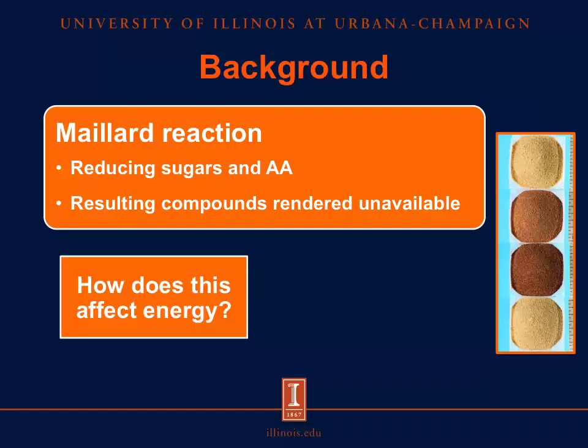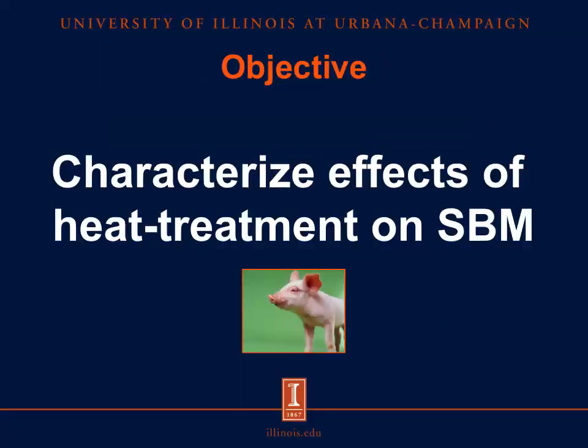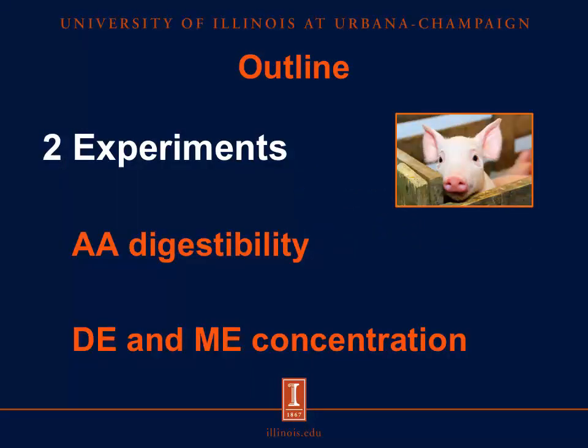But something that we began to wonder about was the energy question. How does heat damage affect the energy availability of these nutrients? And at the same time, how is the Maillard reaction a factor of time and/or temperature? And so with these questions in mind, we decided to examine the effects of heat treatment on soybean meal through a series of experiments. And in this case, we went through two experiments where we determined the amino acid digestibility and the digestible energy and metabolizable energy concentration in heat-treated soybean meals.